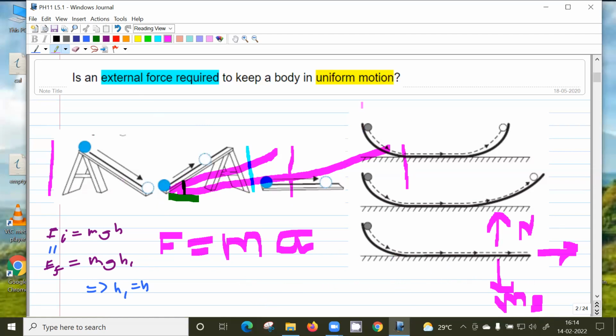So in reality, to keep in uniform motion, the net force should be zero. There has to be an applied force which will balance this friction force. In reality, there will be some friction force in this direction, so you have to keep an applied force in this direction so that these two are equal for it to keep moving in uniform motion. But without friction force, there is no need to apply an external force to keep it in uniform motion.